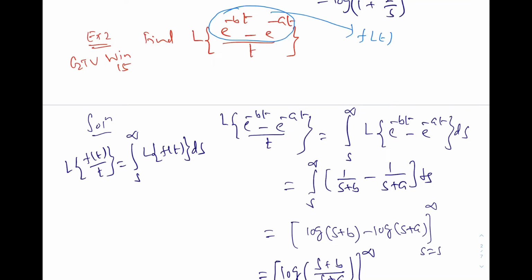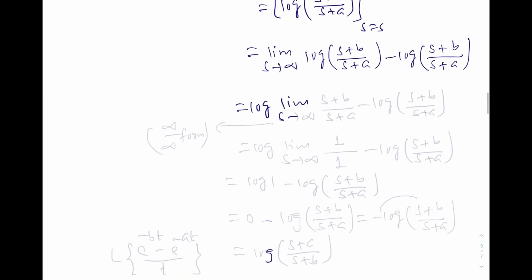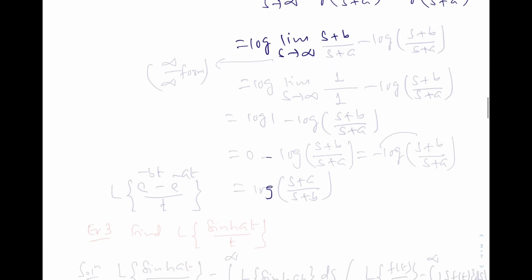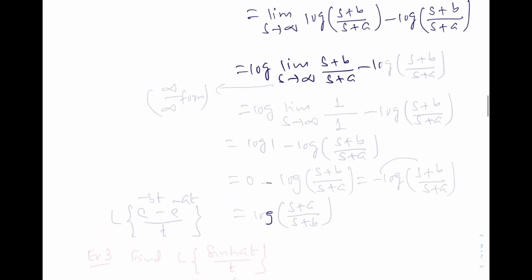So now this is equal to limit as s tends to infinity of log of s plus b over s plus a, minus log of s plus b over s plus a, with s at the lower limit. Now here the same technique: log of limit as s tends to infinity of s plus b over s plus a, and this one is infinity by infinity form.